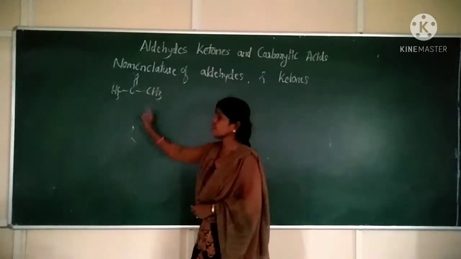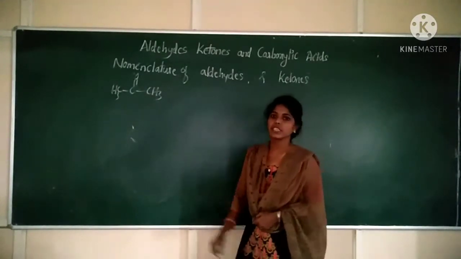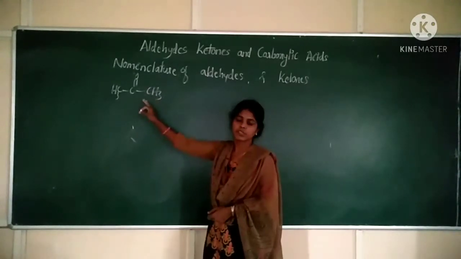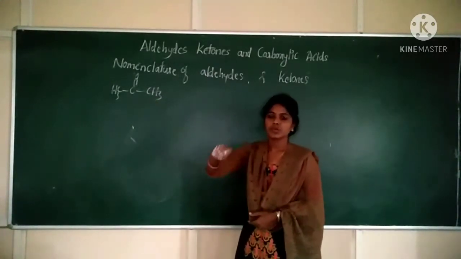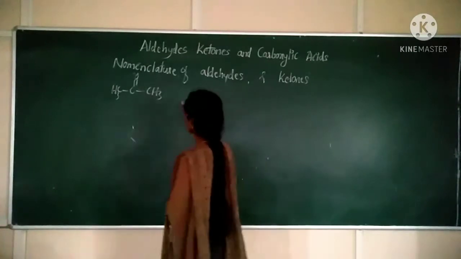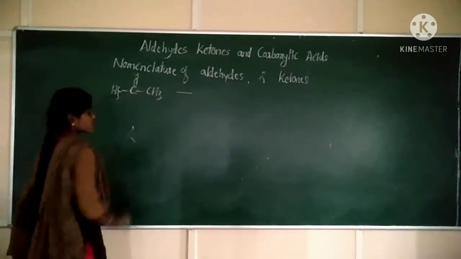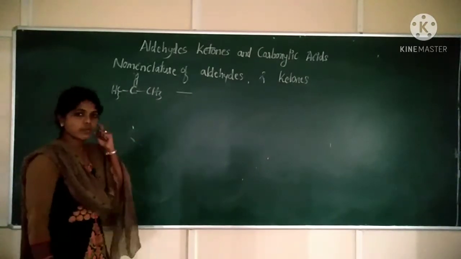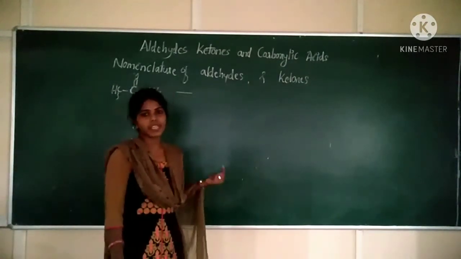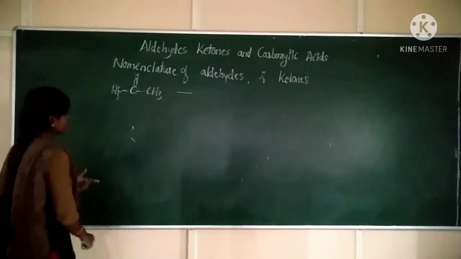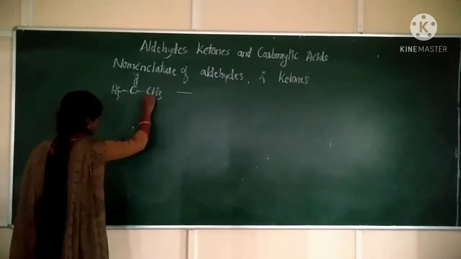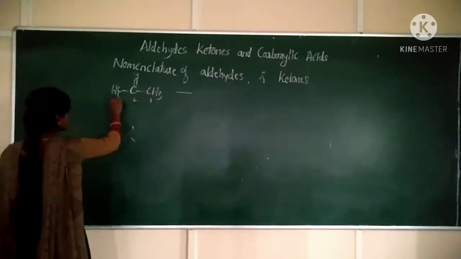Write the IUPAC name for CH3COCH3. So what is the IUPAC name? Look here. The molecule is symmetrical, so it can be numbered from any one side. I number from right to left, 1, 2, 3.